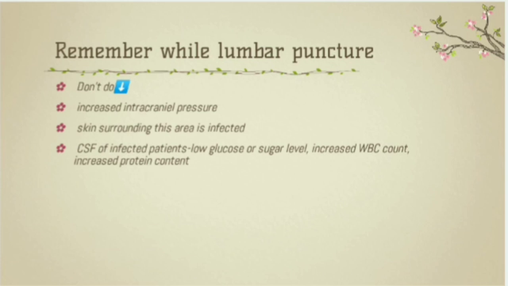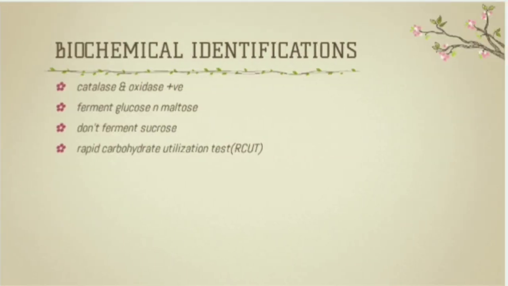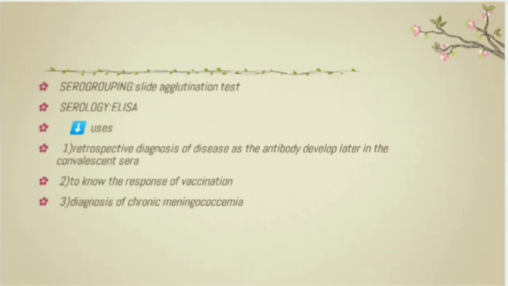How we will differentiate meningococcus from other commensal Neisseria species? The meningococci are catalase and oxidase positive and they ferment glucose and maltose but not sucrose. This test related to the fermentation can be performed using rapid carbohydrate utilization test, RCUT. Serogrouping is done by slide agglutination test by using appropriate antisera.